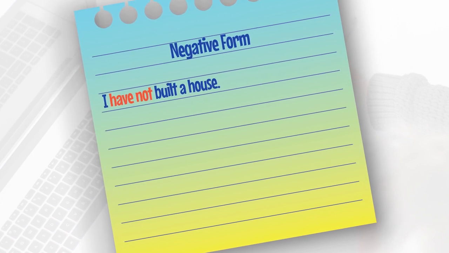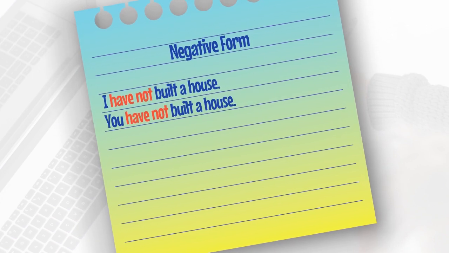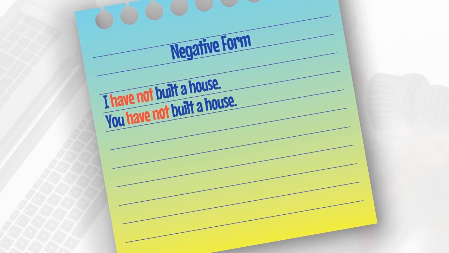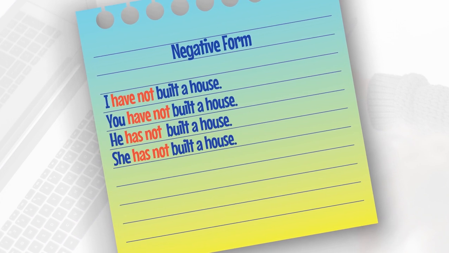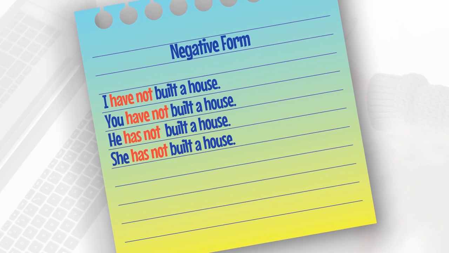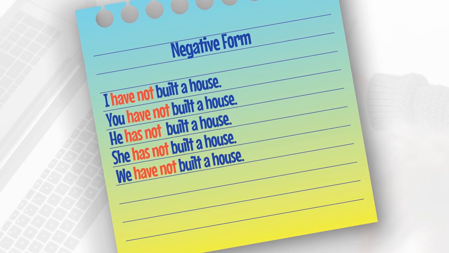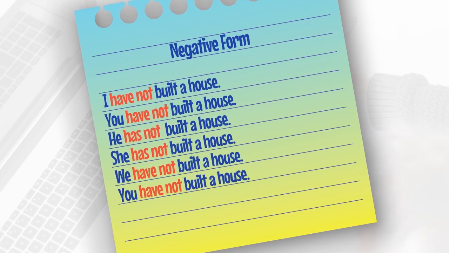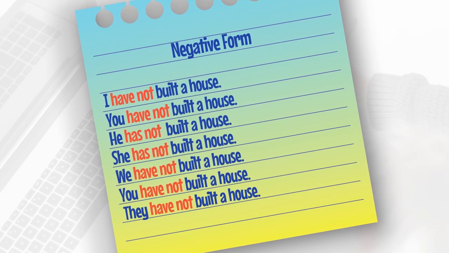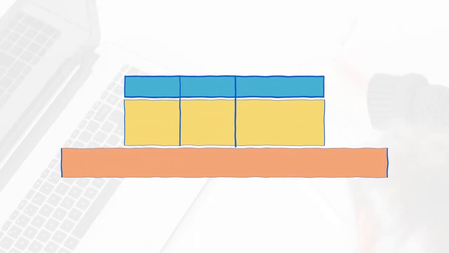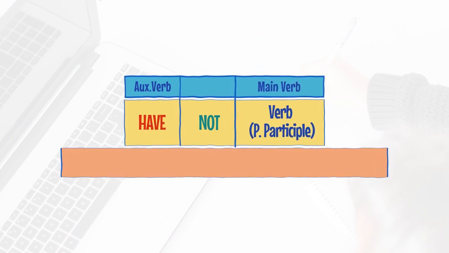I have not built a house. You have not built a house. He has not built a house. She has not built a house. We have not built a house. You have not built a house. They have not built a house. To make negative sentences with the present perfect, you just need to use the word not between the auxiliary verb have and the main verb.